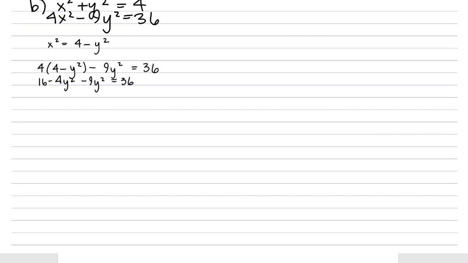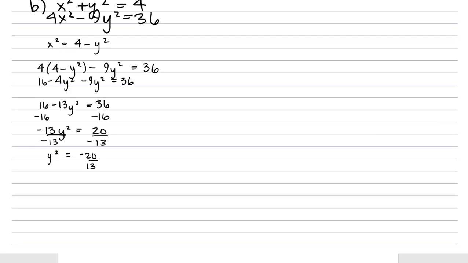And then combining like terms, we get 16 minus 13y squared equals 36. Okay, so we're going to get some interesting values here. So negative 13y squared equals 20, and y squared equals negative 20 over 13.